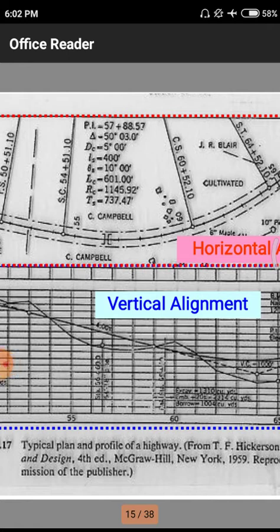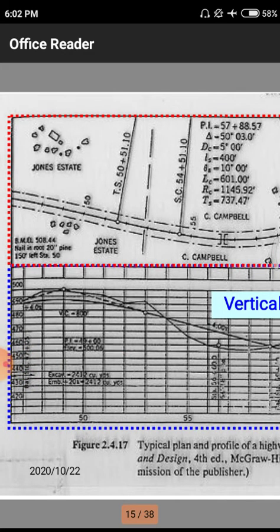Here we have SC plus 54 plus 51.50, which is a longitude plus latitude with respect to a particular section. Here also TS plus 51 plus 51.50 plus 51.10 in the first portion. After that SC plus 54 plus 51.10. All those details tell us the distance from a particular point.